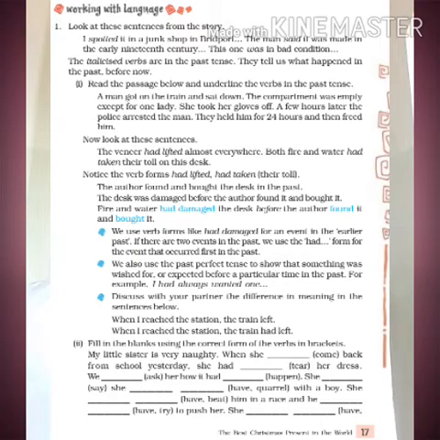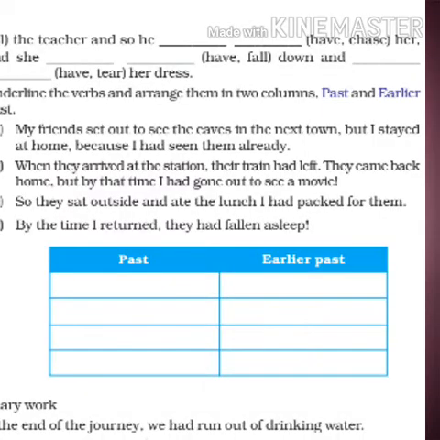Now the third activity, you have to first underline the verbs and arrange them into two columns. Two columns are given, past and earlier past. So let me give you an example. My friends set out to see the caves in the next town, but I stayed at home because I had seen them already. So which are the past actions or the past verbs in these sentences? In this sentence, first one, my friends set out. Set out is a past verb or past form of the verb. It is past tense, set out.